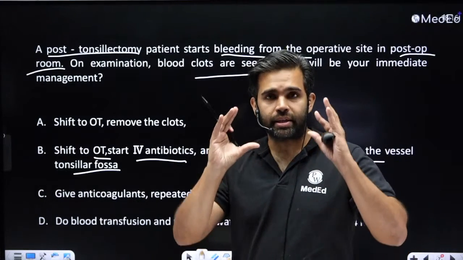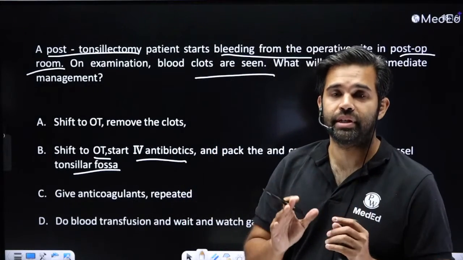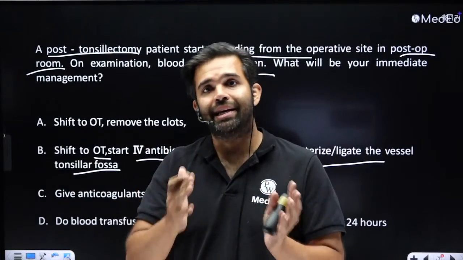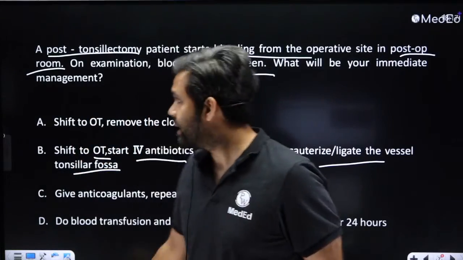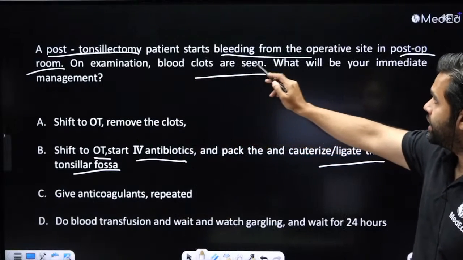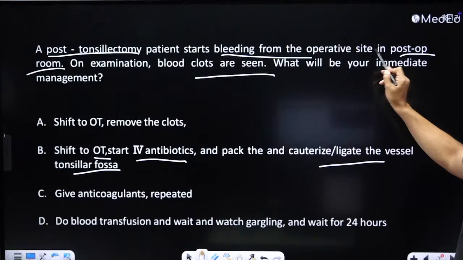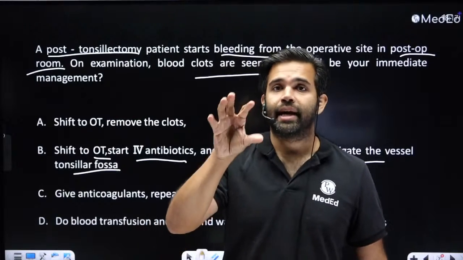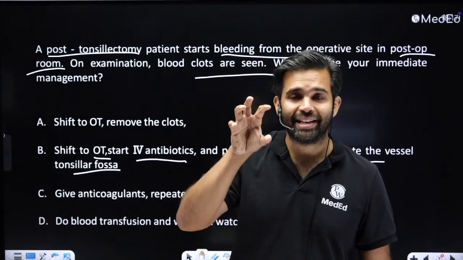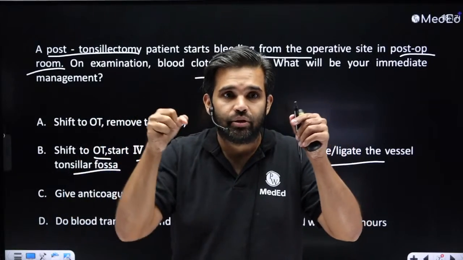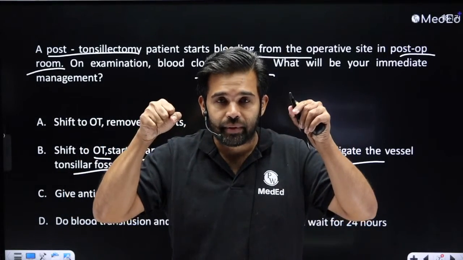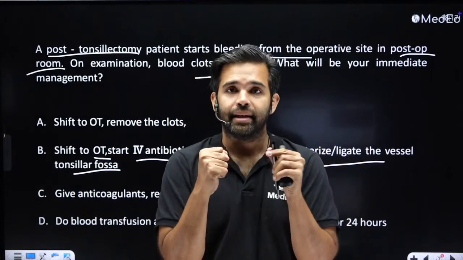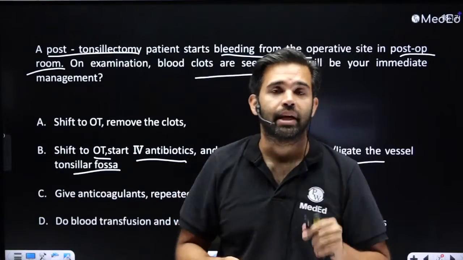First, the question is, is a clot good right after? See, generally clots happen after, when the healing process is occurring and the clot has to constrict. Here, the examiner is giving a very important hint that the patient is bleeding from the operative site in the post-op room, and then there is a big clot. We do not want that clot to be there, because it is going to interfere with the constriction of the tonsillar musculature and the vessels. The tonsil has to contract and stop all the bleeding, and then the slough forms and healing occurs.